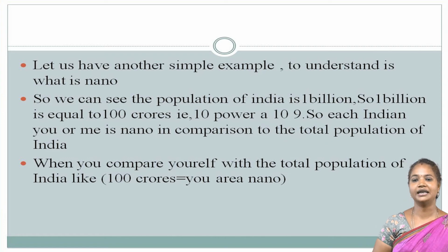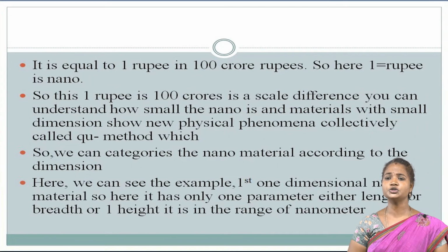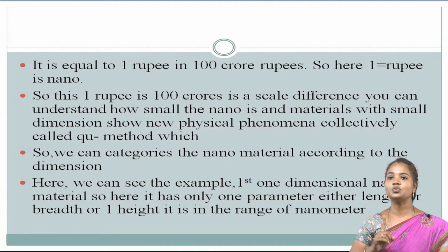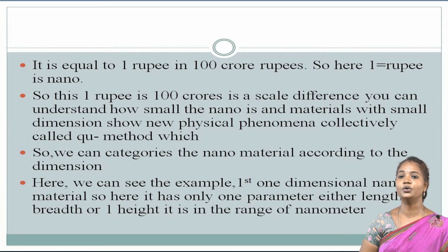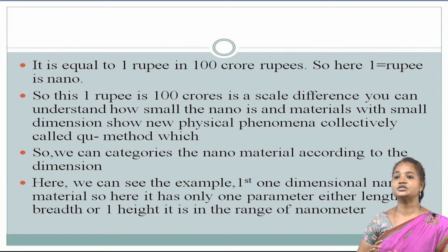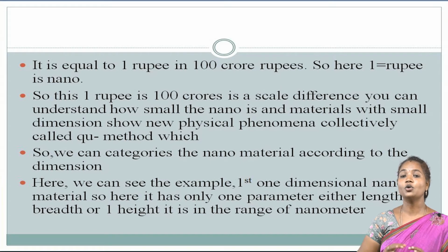I am also a nano. It is equal to 1 rupee in 100 crore rupees. So 1 rupee is a nano. This is the scale difference. You can understand how small nano is, and materials with such small dimensions show new physical phenomena, collectively called quantum effects.